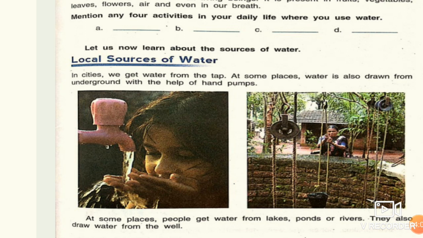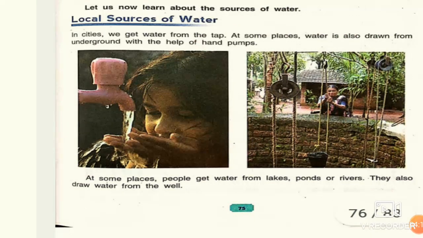This is the picture of a tap. A girl is drinking water from the tap, and the other picture is of a well. You must have seen a well in your village. At some places, people get water from lakes, ponds, or rivers. People also get water from these sources. They also draw water from the well. In the second picture, the lady is drawing water from the well.